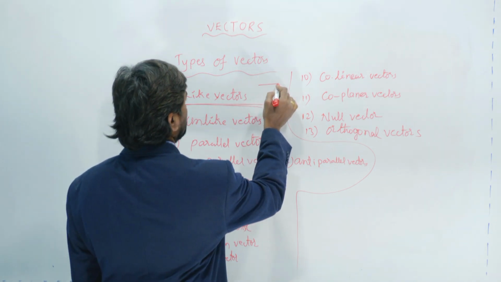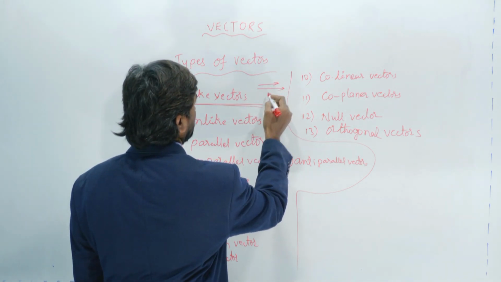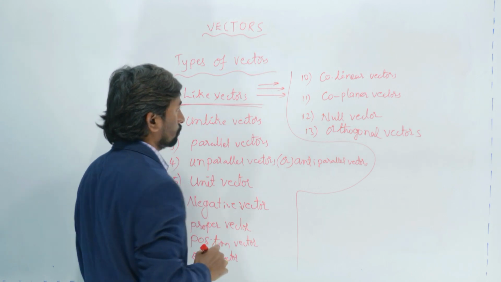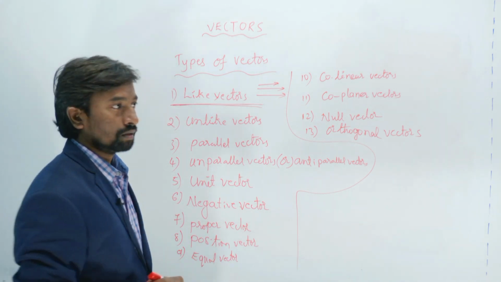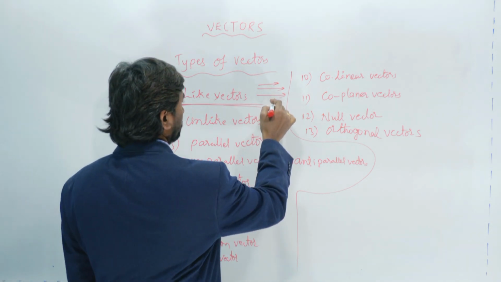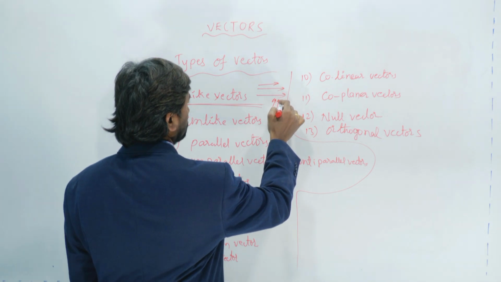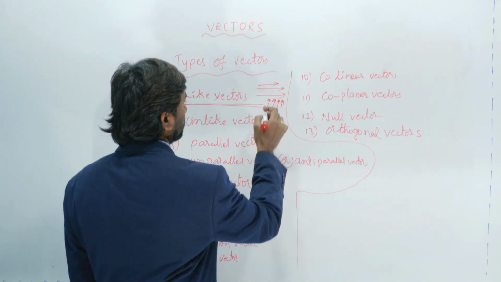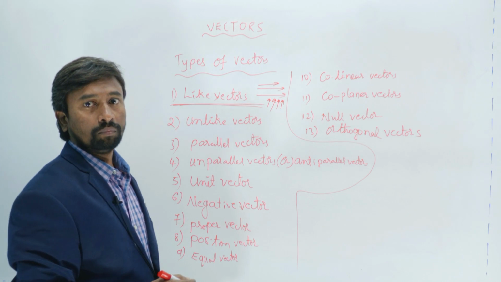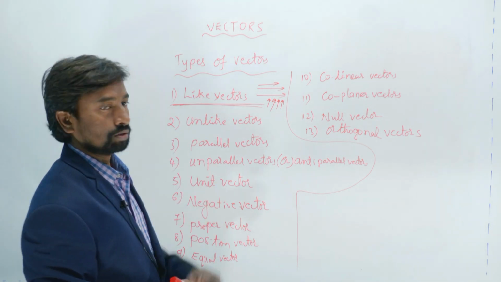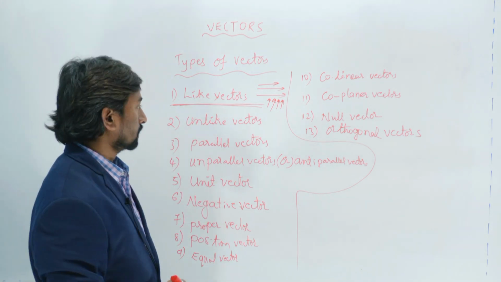Suppose let us consider the vector is like this. It may be like this. It doesn't matter how the direction may be. The vectors which are in the same direction are said to be like vectors. The magnitude may be equal or different, but the vectors which are in the same direction are said to be like vectors.